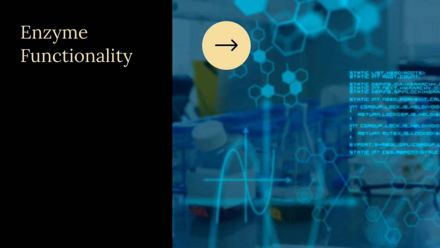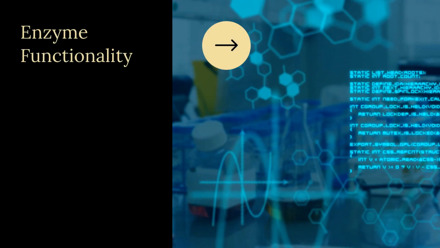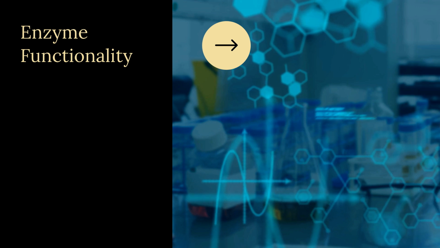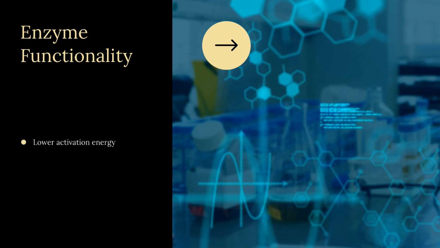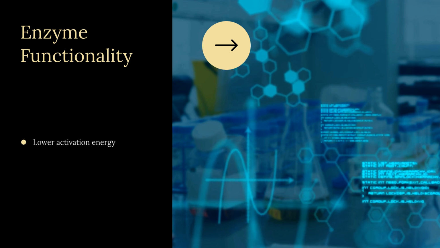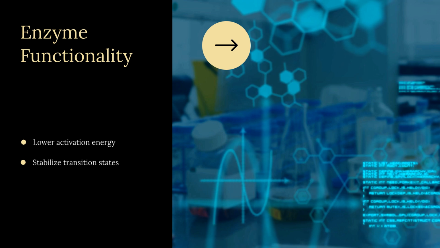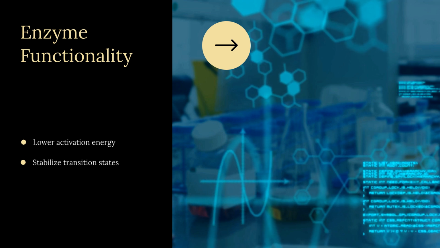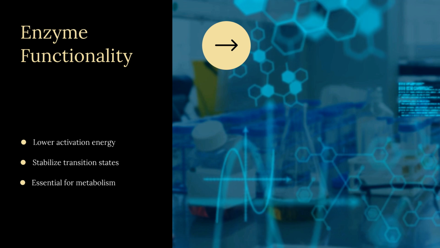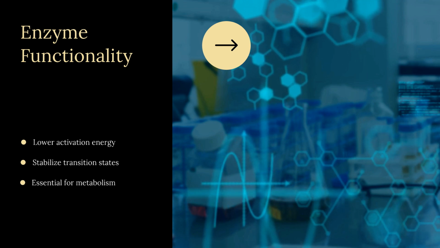Enzymes act by lowering activation energy, enabling reactions to occur at body temperature and pH. They form enzyme-substrate complexes to stabilize transition states. This catalysis is vital for metabolic reactions. Enzymes facilitate both catabolic and anabolic reactions. Each step in these pathways requires specific enzymes.